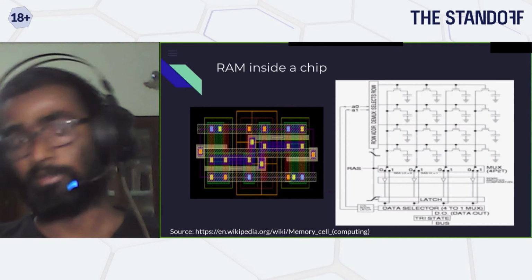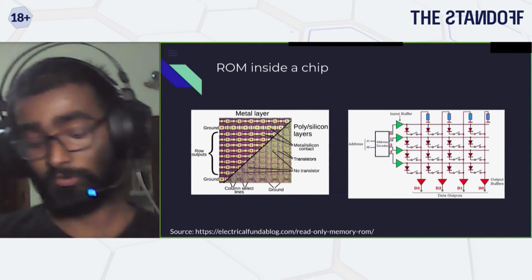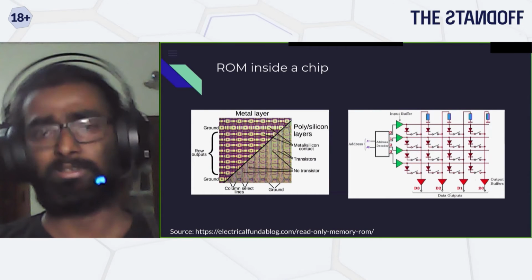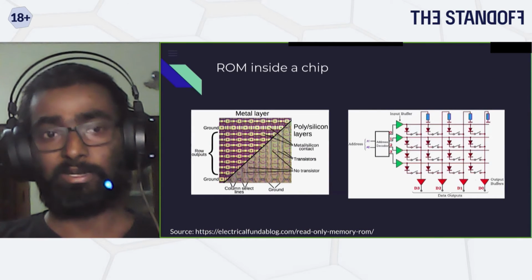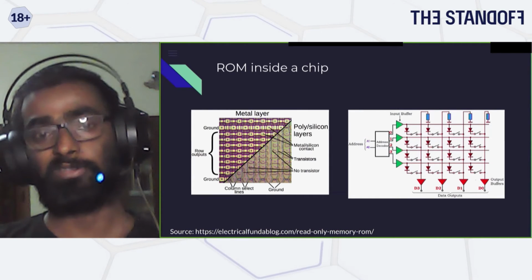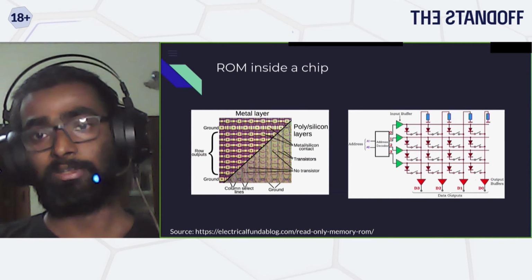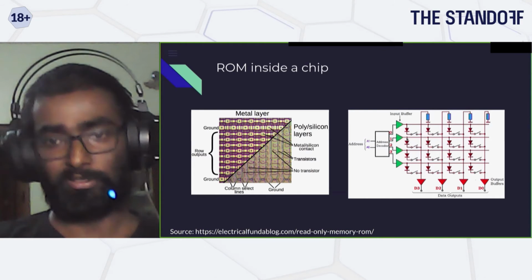transistor and a capacitor coupled together, and your ROM is basically a small fuse and another transistor connected together. But when I say connected together, there has to be some kind of medium to connect them. So usually they use metal, like a metal substrate. All these connections will be in terms of layering.